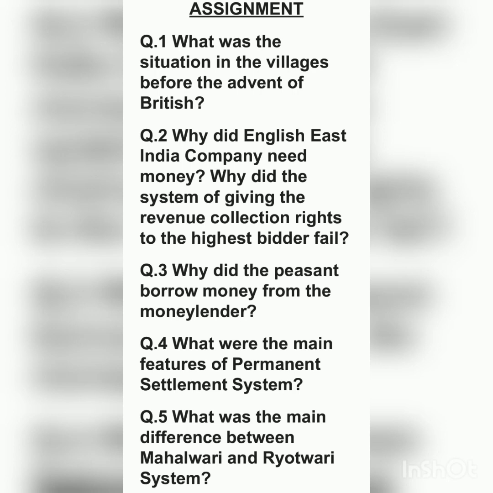Why did the system of giving revenue collection rights to the highest bidder fail? Why did the bidding system fail? That was also in the introduction video. So I would request you, if you are not able to frame the answers, you can watch the video again. Question number 3 is, why did the peasants borrow money from the moneylender? Because they were under pressure from the Britishers and the zamindars to pay the revenue. Even if the crop failed, or for any other reason, they were forced to pay revenue on time, and the revenue was also fixed.